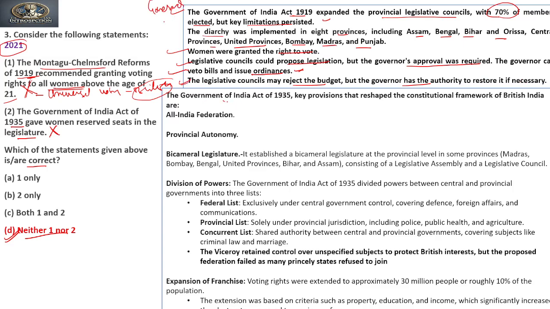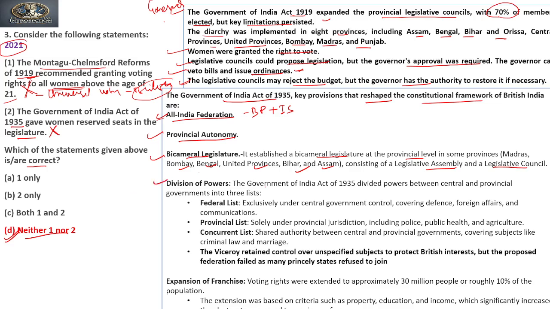Now, if you see the Government of India Act 1935, the key provisions reshaped the constitutional framework of British India. First, an All India Federation, a combination of British provinces and Indian states. Provincial autonomy: provinces were given autonomy. Bicameral legislatures were established at the provincial level in some provinces like Madras, Bombay, Bengal, United Provinces, Bihar and Assam, consisting of a Legislative Assembly and a Legislative Council.